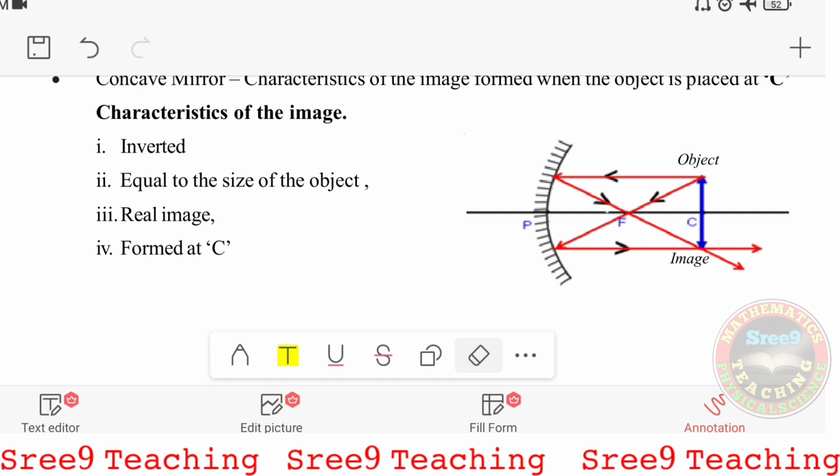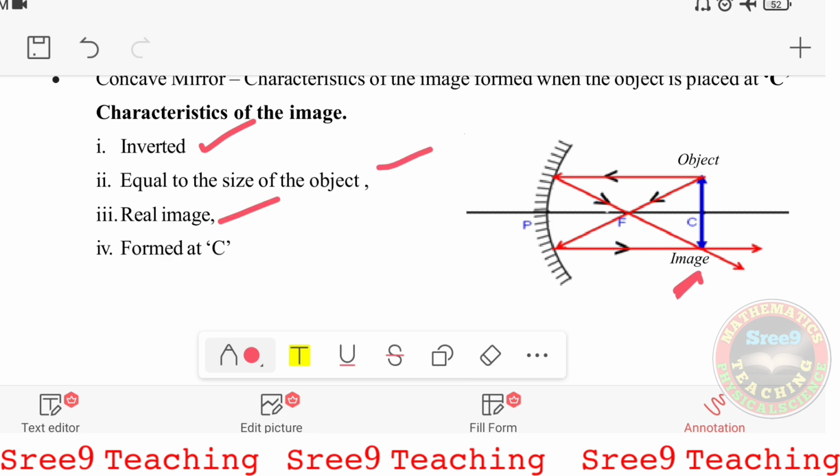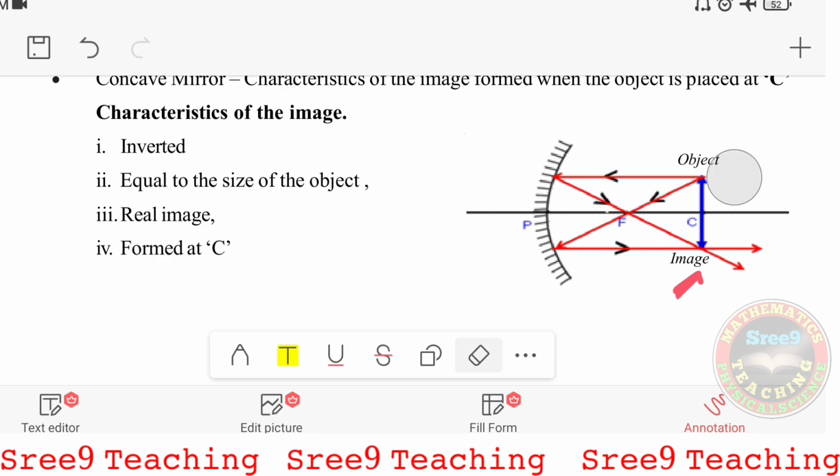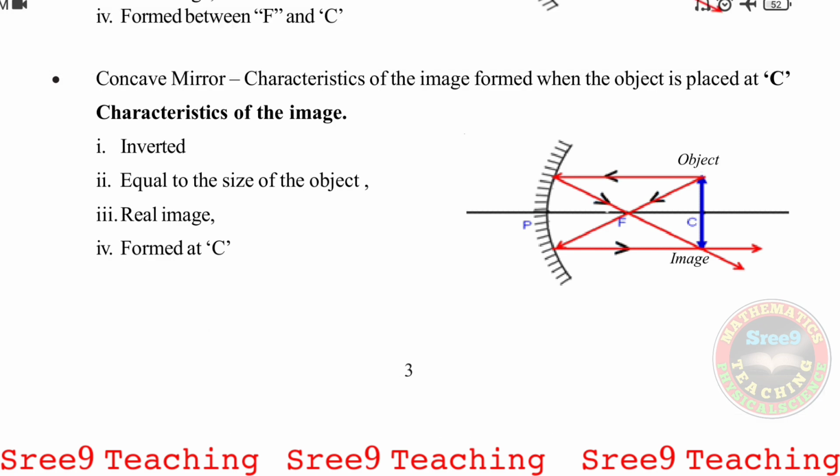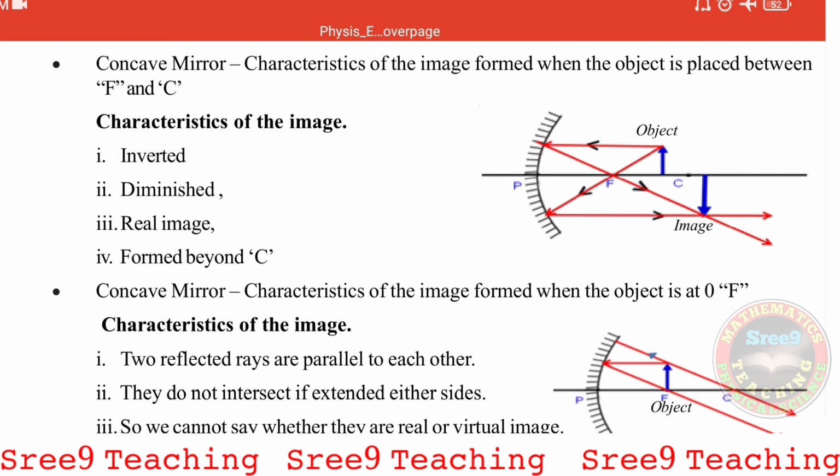Now the characteristics, you see, it is inverted, and equal to the size of the object. It is a real image and the image is formed at C, right? So this is the second case where the object is placed at C. Now let us see the next case, that is the third case.